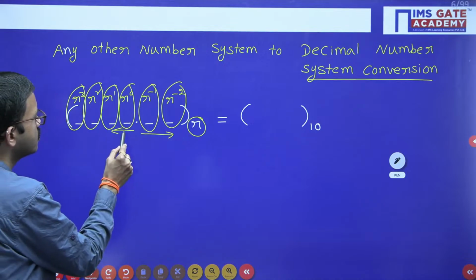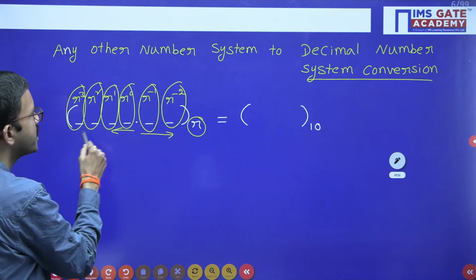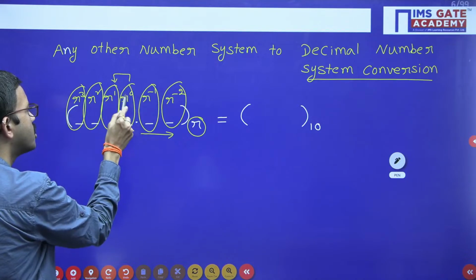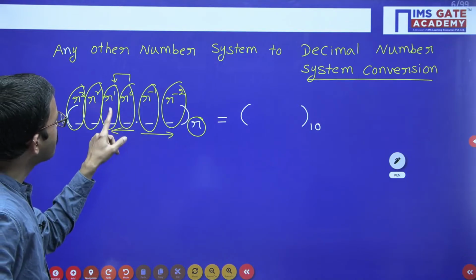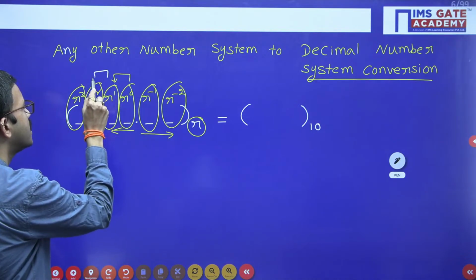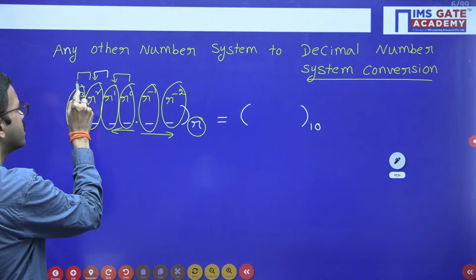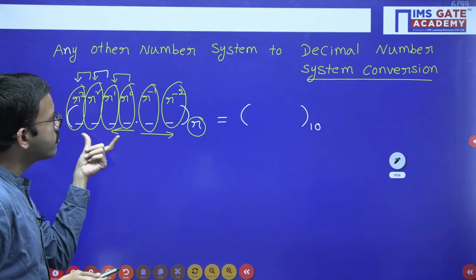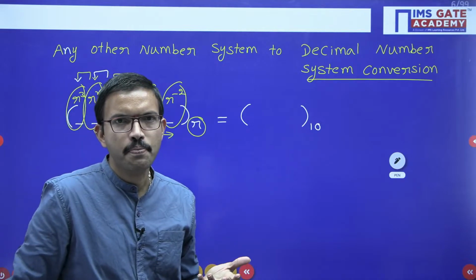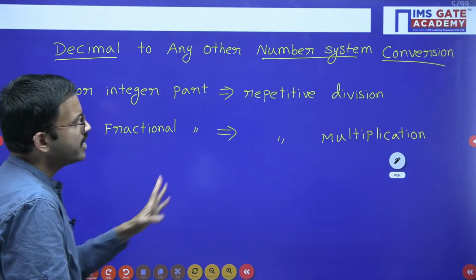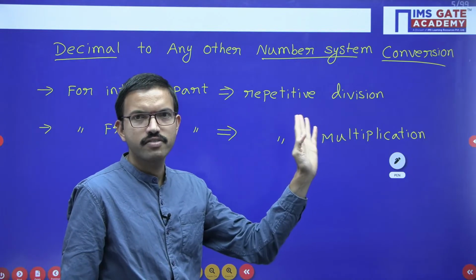Here you can observe for the integer part, say for example from this positional weight to this positional weight, how are you getting it? By multiplying with r. Similarly from here to here by multiplying with r. So that means for the integer part you are performing repetitive multiplication here. That is exactly opposite to the earlier case, exactly opposite for doing the reverse conversion, right?